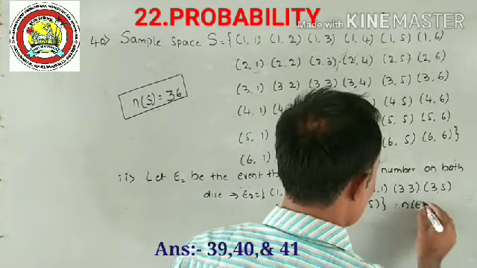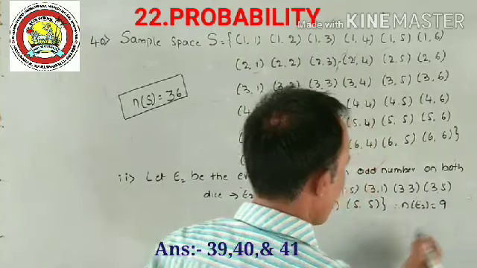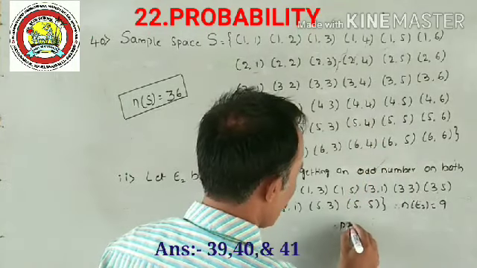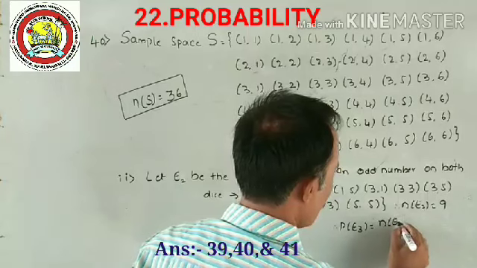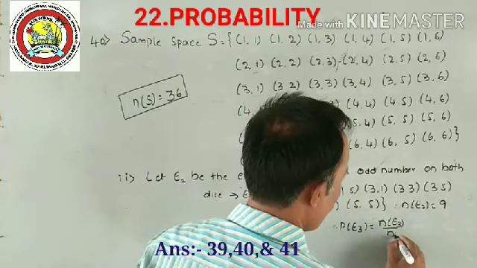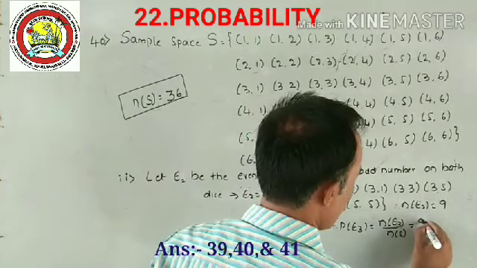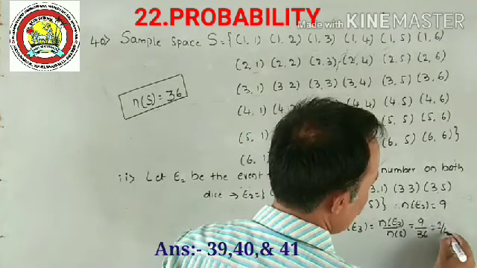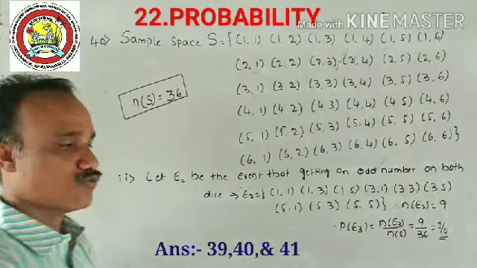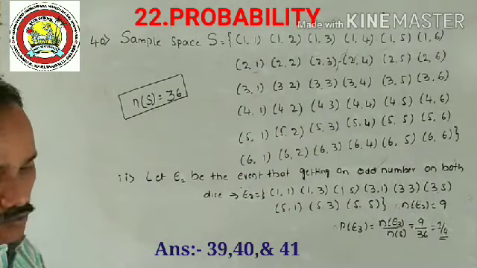N of E2 is equal to 9. Therefore, the probability of this event, P of E2, is equal to N of E2 divided by N of S. So 9 divided by 36. The final answer is 1 divided by 4. Yes, this is also very simple.